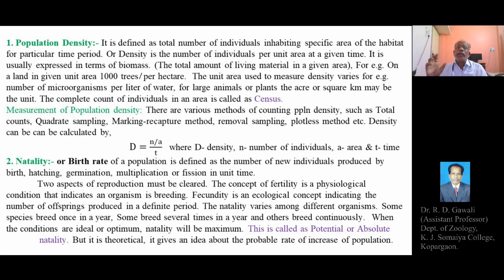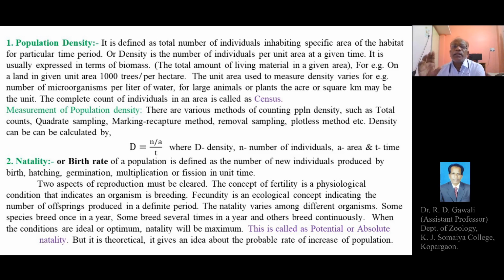Population again means a group of individuals belonging to a single species, and these are interbreeding populations having males and females, and they undergo the process of reproduction or sexual reproduction and produce or give birth to new organisms or new individuals.